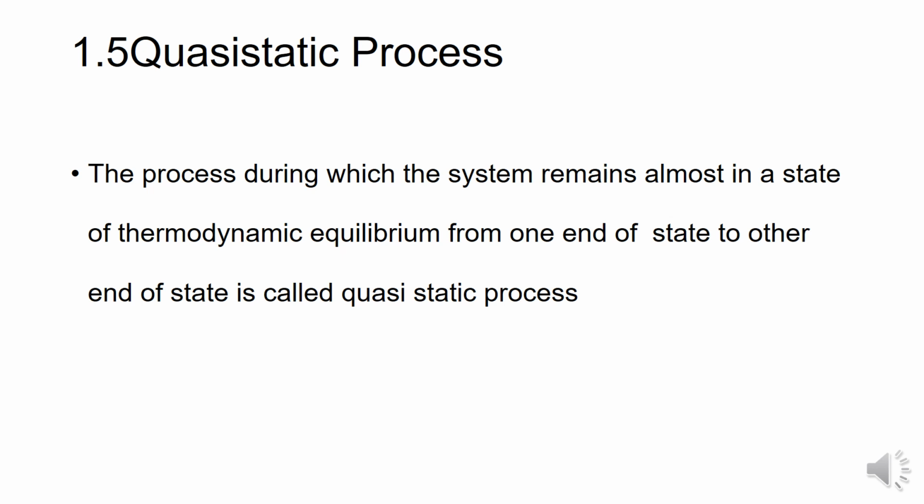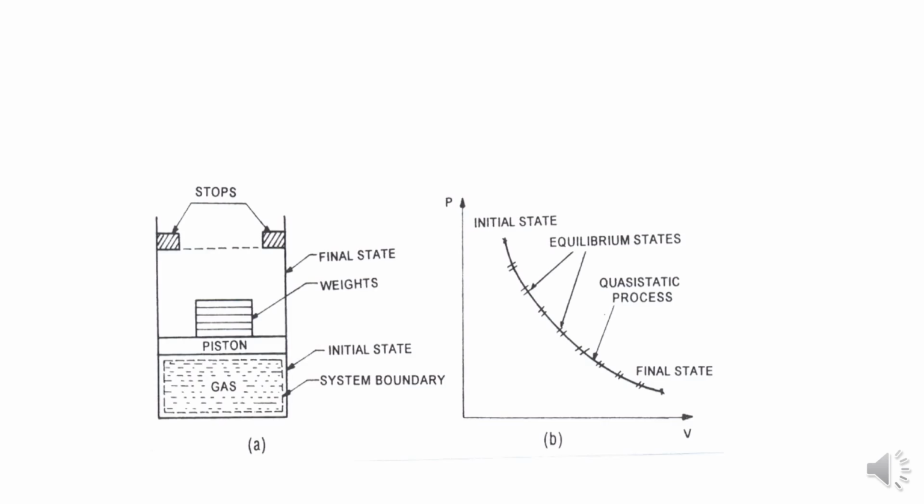Here I'm considering a cylinder with a piston, and inside the piston some gas is there. The diagram represents the system's initial state, and the inside gas is the system, with the system boundary, and the final state.